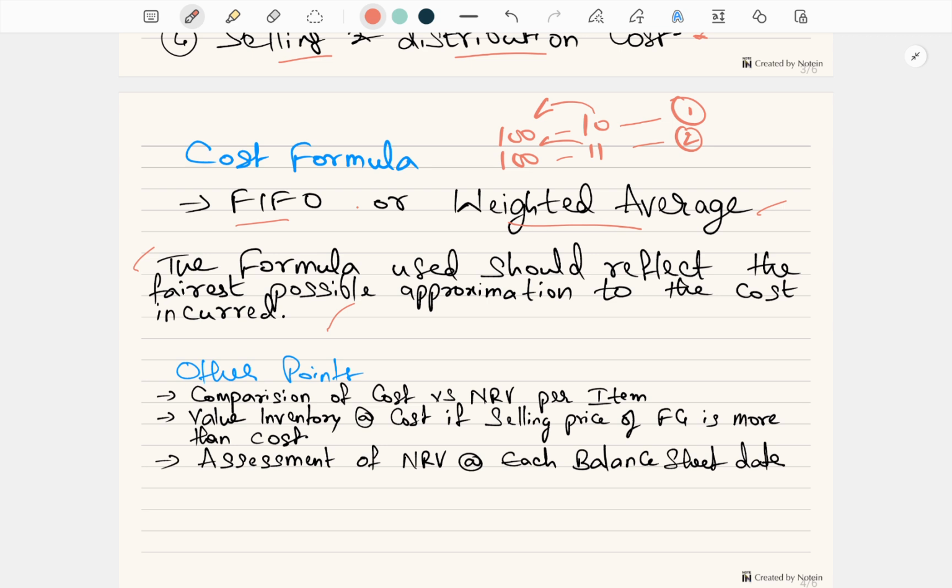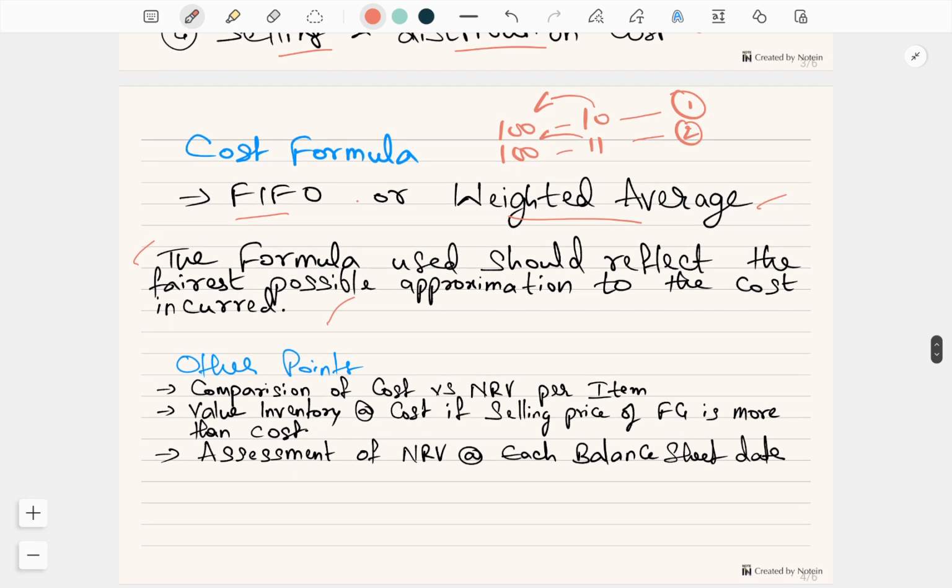Make sense? Great. There are basically a few other points. You need to compare the cost and NRV of the items individually. For example, I have material A, material B, cost, NRV. Material A cost is 100, NRV is 101.